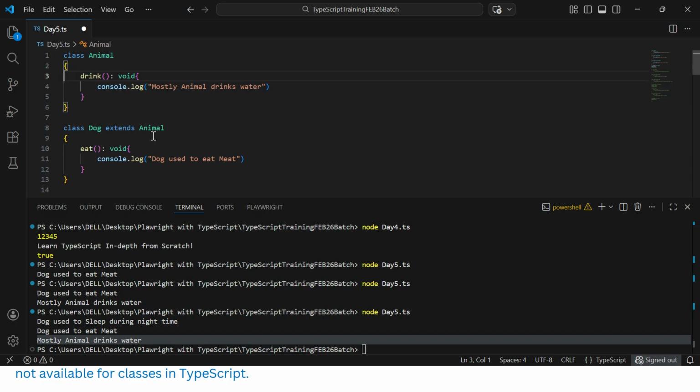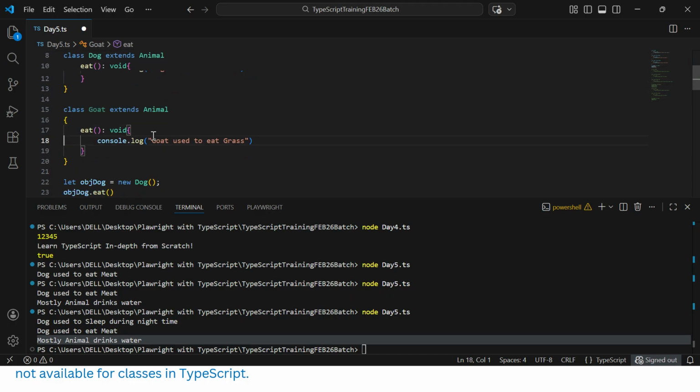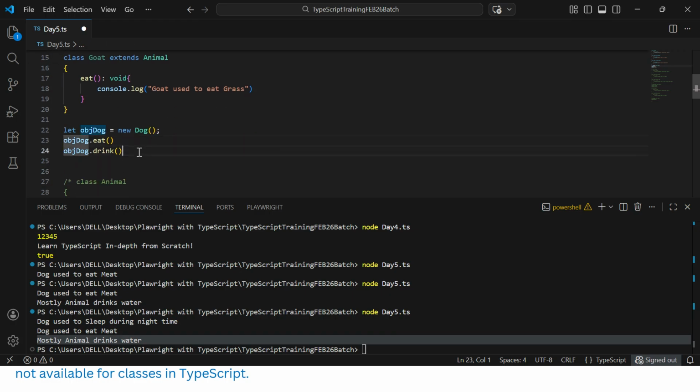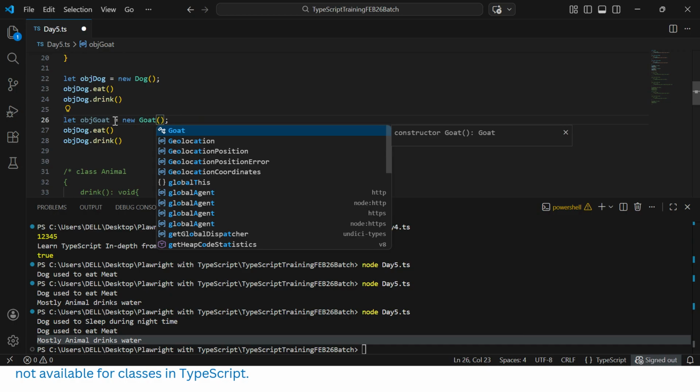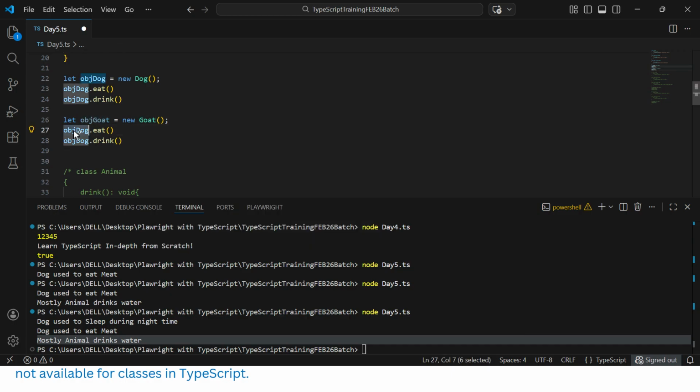So animal is the parent for both of them, and dog and goat are children. Similarly, let obj goat be new goat, and with this object I can call the parent class and the goat class methods also.